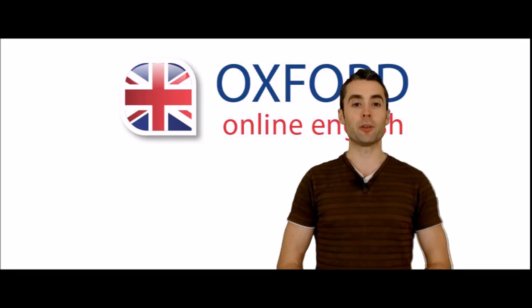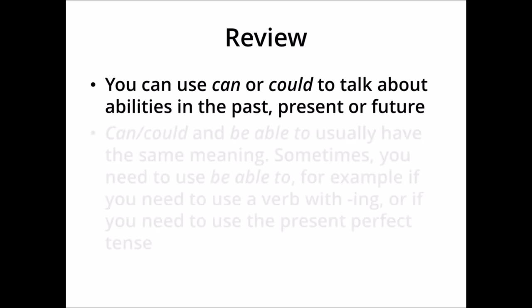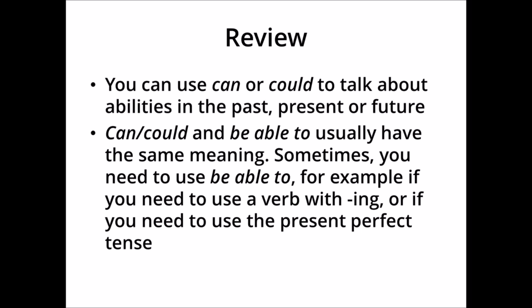Okay, let's review the important points from this lesson. You can use can or could to talk about abilities in the past, present, or future. Can or could and be able to usually have the same meaning. Sometimes you need to use be able to, for example, if you need to use a verb with ing, or if you need to use the present perfect tense, or some other tense where can or could don't exist.